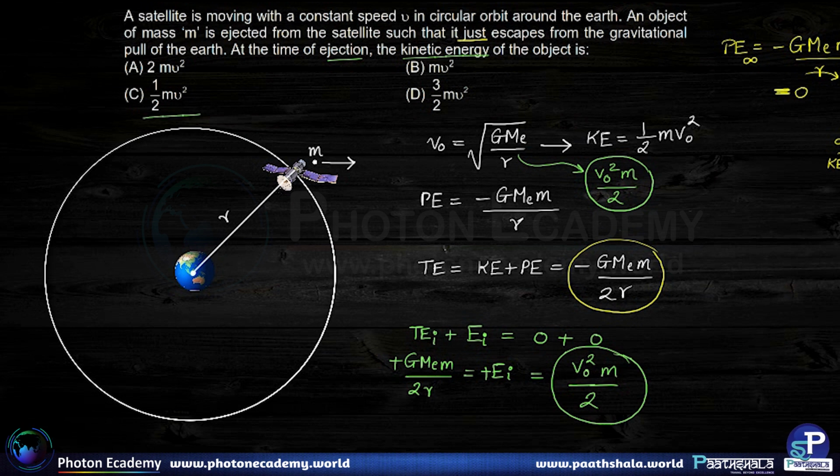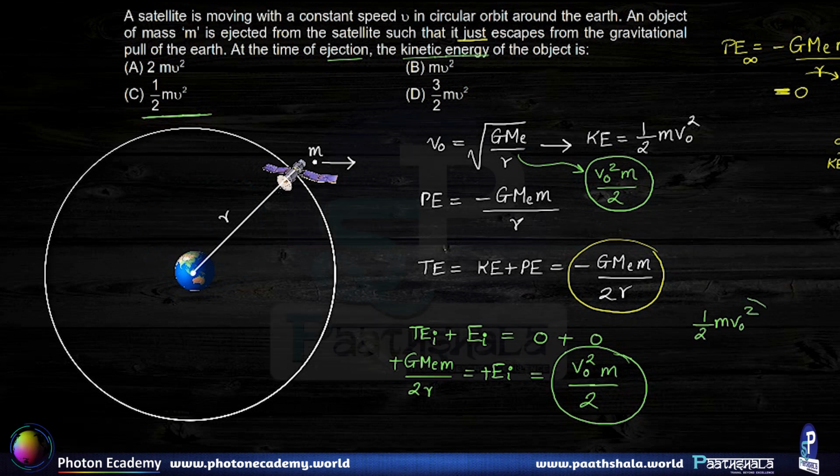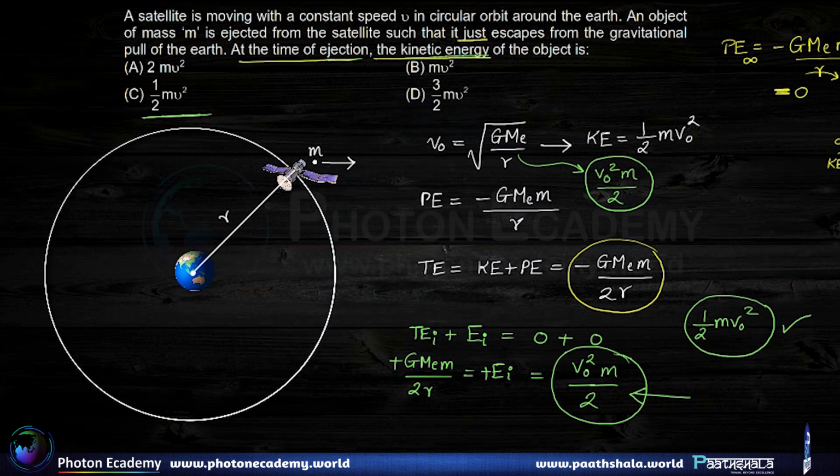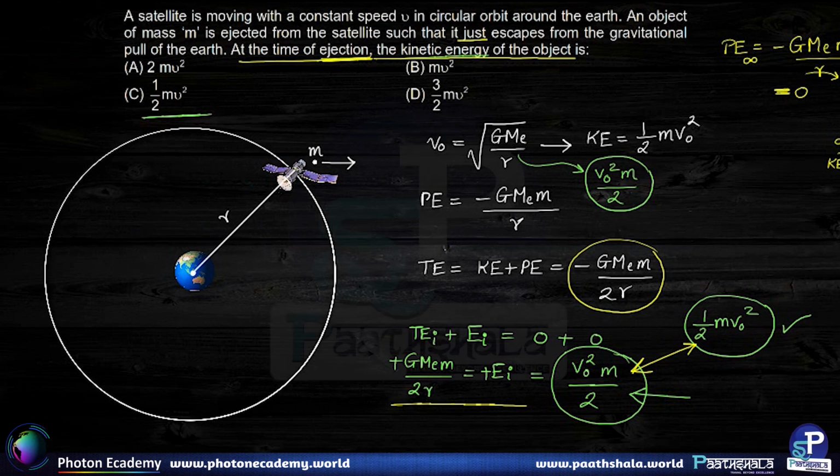Now, actually speaking, the object already also had an energy equal to half m Vo square. This energy was already present with the object as the kinetic energy. Now they have asked at the time of ejection what is the kinetic energy of the object. So the energy imparted happens to be this. However, they have not asked the energy imparted at the time of ejection, which I earlier assumed they had asked. They have asked us the total kinetic energy. That means it makes sense to add the two.